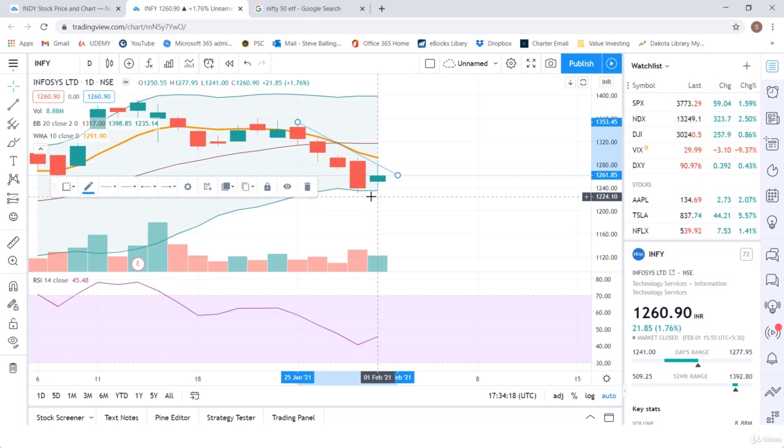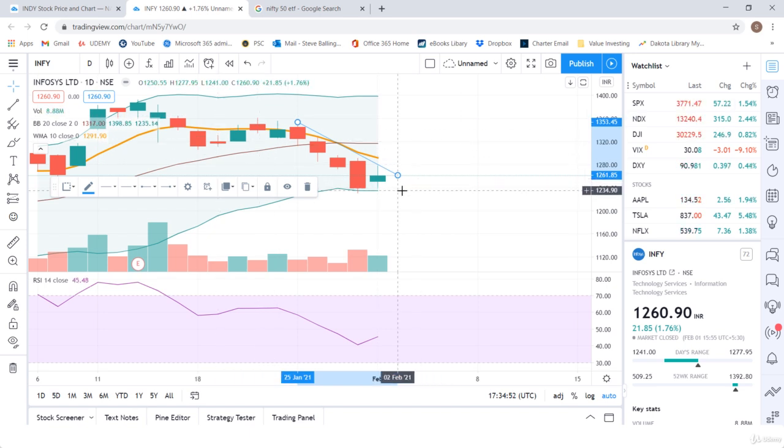For my friends in India, we have some India stocks here. And oh, by the way, I should say, you can see how this is at 1260.90. This is in rupees, right? Because it's an India stock, so that would be in rupees. But when you actually do your trades with your broker and complete the trade, it'll be in the currency that you've set up with your broker. It'll automatically convert that. But if you're looking at it and say, wow, they are at 1260, but then when I go to my broker, it's so much less, well, it's because that's in rupees, which is kind of cool.